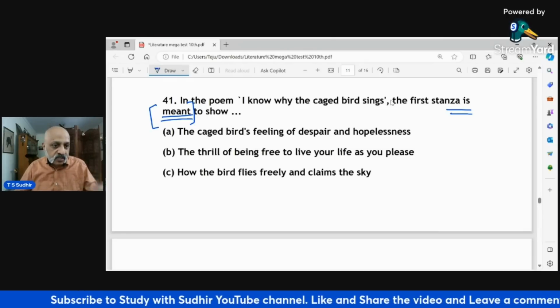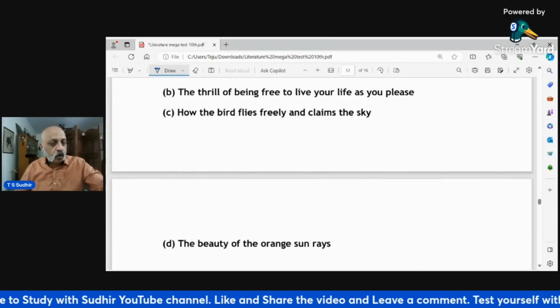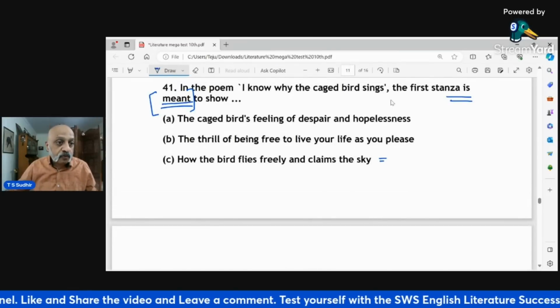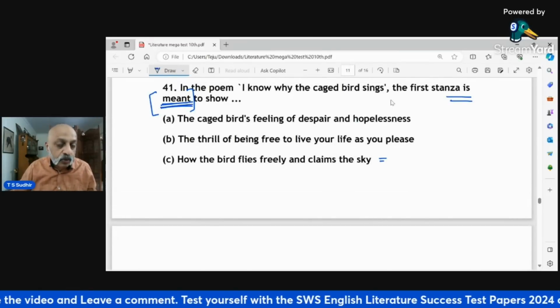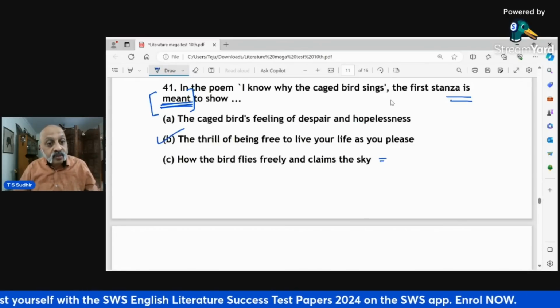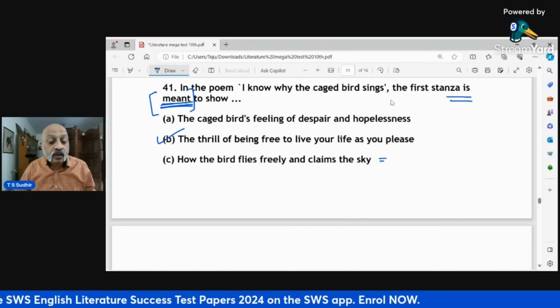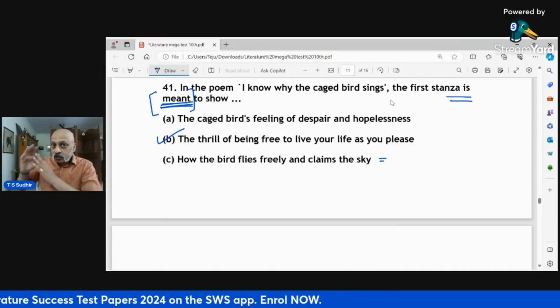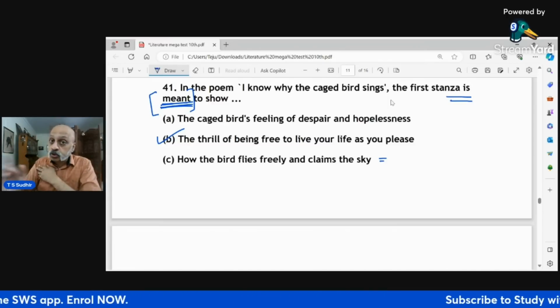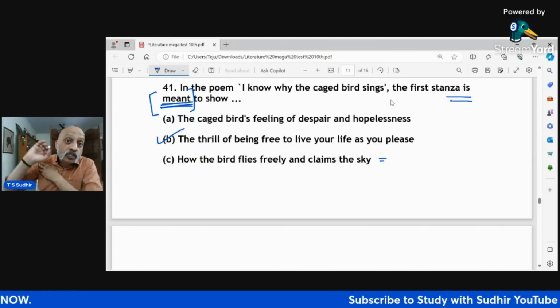So you will immediately think the beauty of the orange dresses. No, it will not be. So you will think it is C. No, if you see, this is how it is to be interpreted. It is meant to show the thrill of being free to live your life as you please. It's not saying what is being said straight away. It's saying what it is meant to show. So please read the questions very carefully.